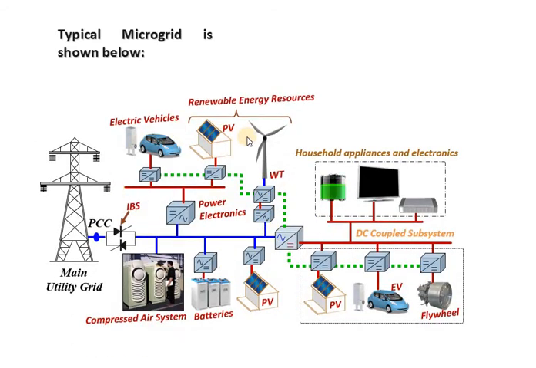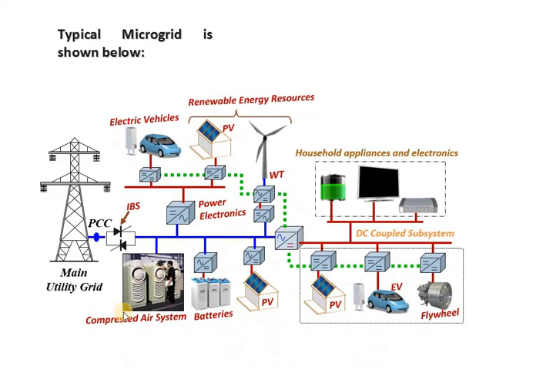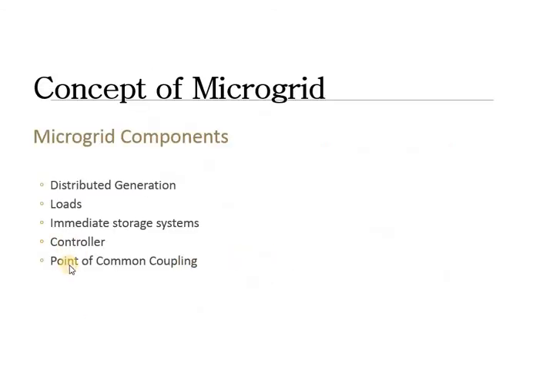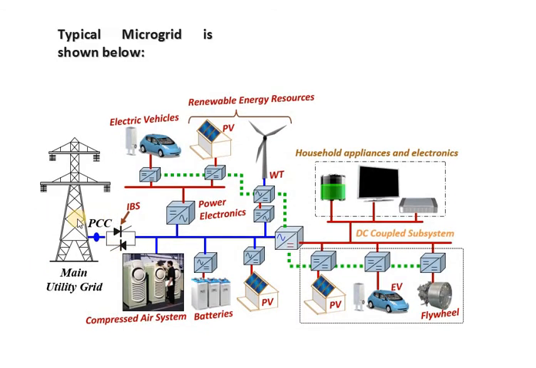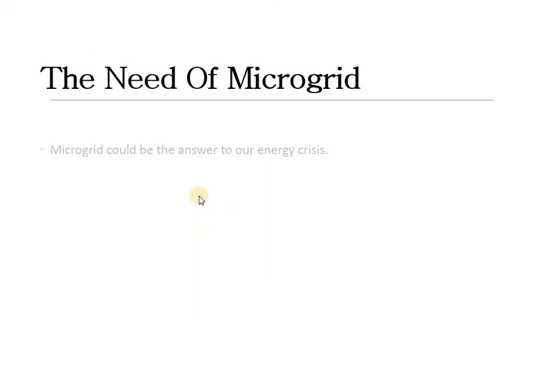Then there is load. Yes, obviously there are many loads we can see here. This can be the loading system, just like household appliances and electronics. Then the intermediate storage system, which is nothing but compressed air, batteries, etc. Then we have controllers. Here we have power electronic devices which will control our complete system for efficient power flow. And then we have the point of common coupling, PCC, used to connect the main utility grid and this particular microgrid.